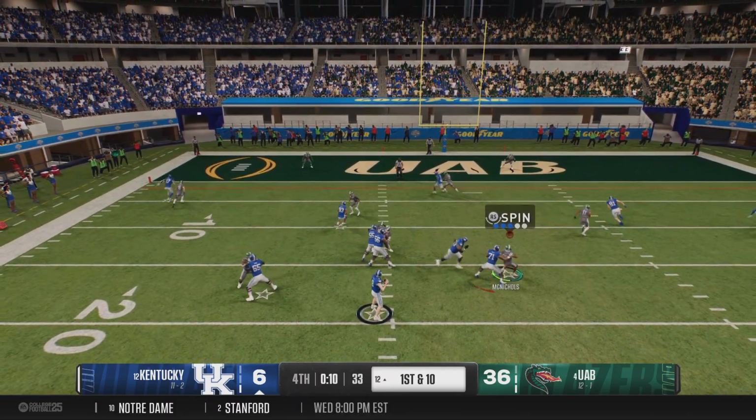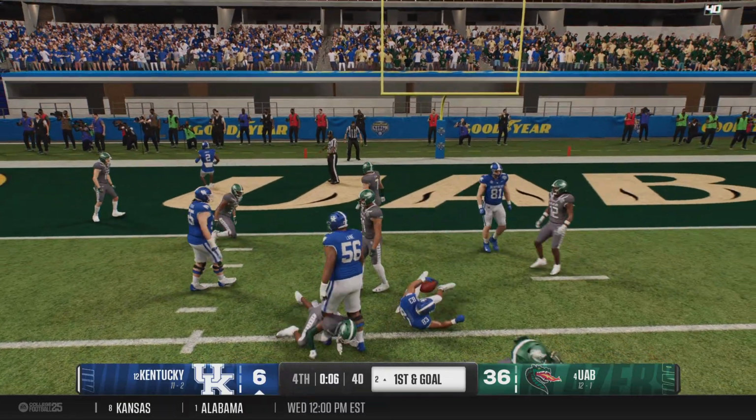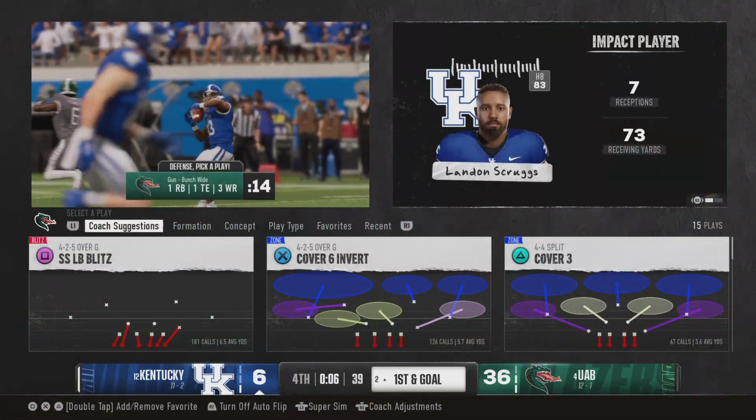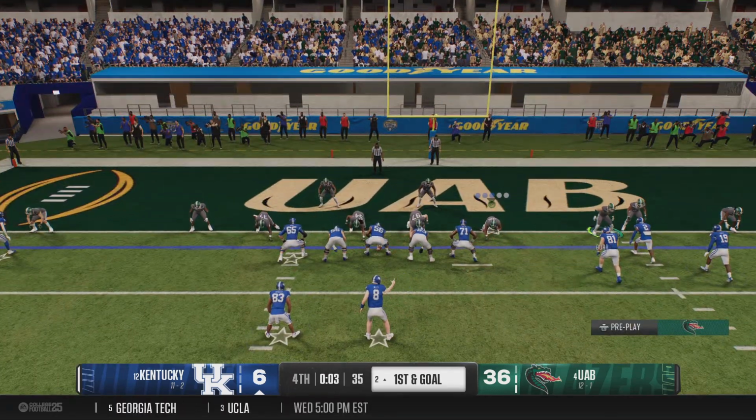And looking to throw now on first down. And the receiver's got it. And they wrap him up, but the gain is good enough for a first down. The defense backed up against their own end zone.